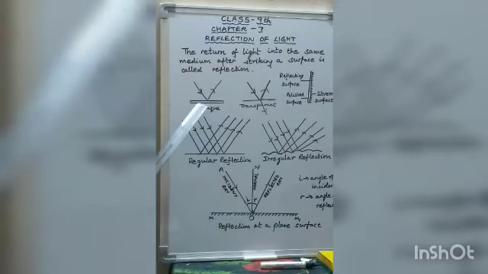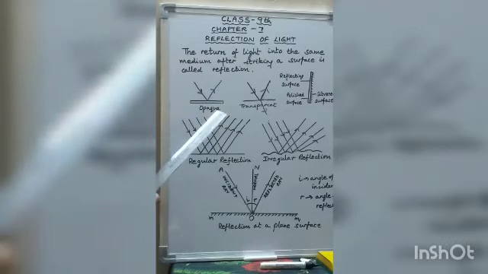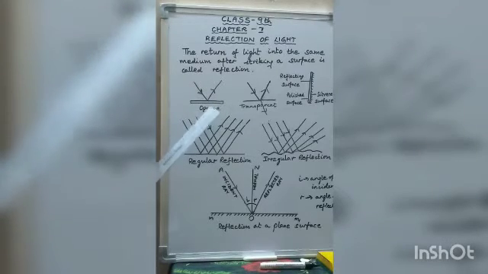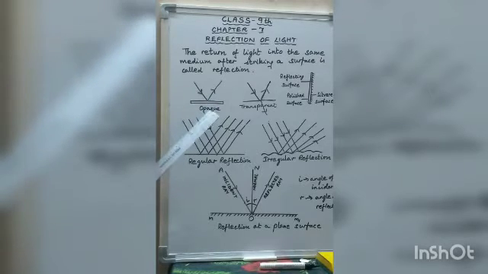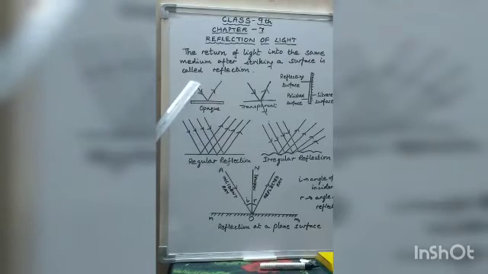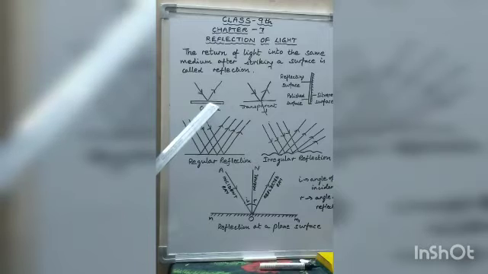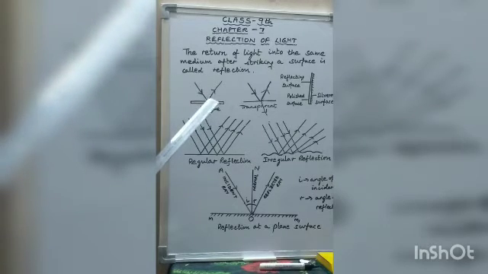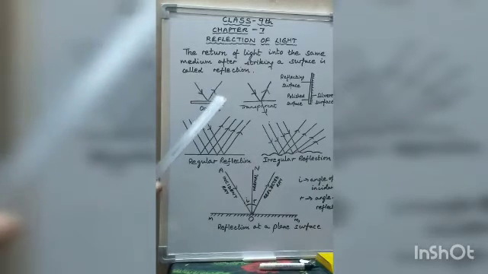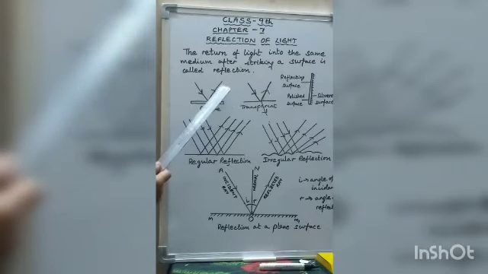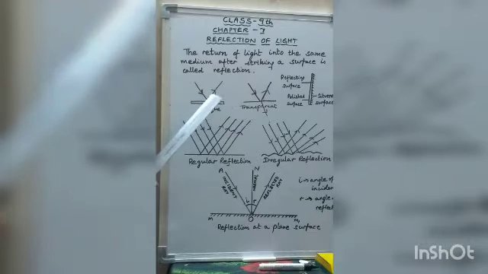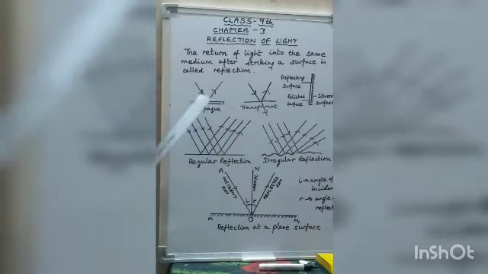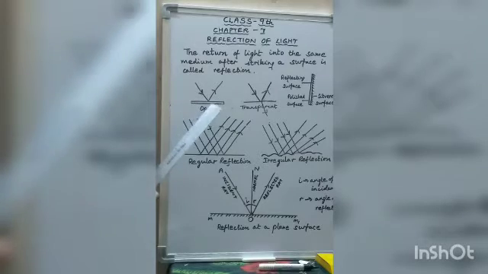So when the light strikes an opaque medium, opaque means which we cannot see through it, like a wall. It is an opaque material. So if the light strikes an opaque surface, it is bounced back into the same medium. A part of light is absorbed and most of the light is returned back into the same medium. This is known as reflection of light.